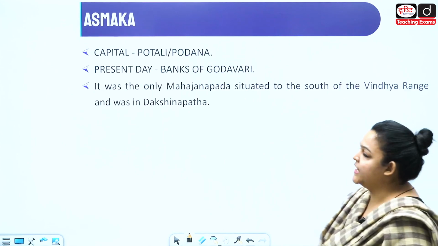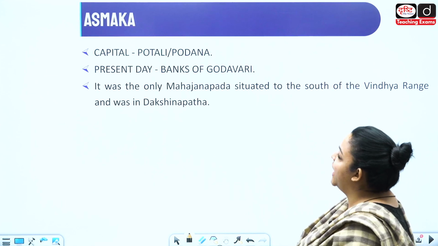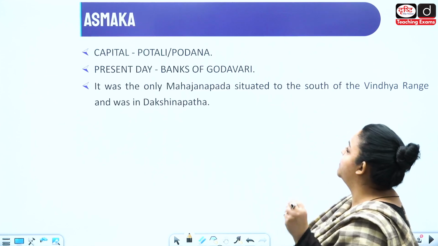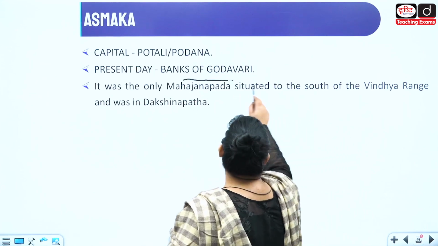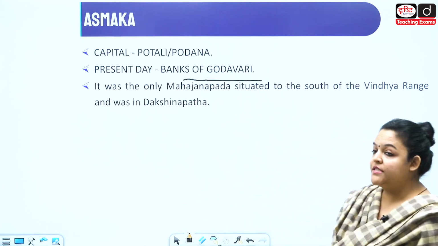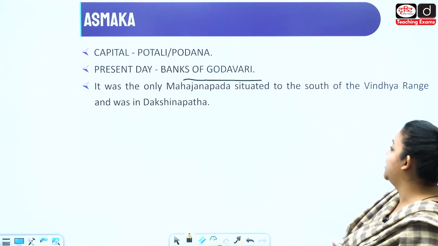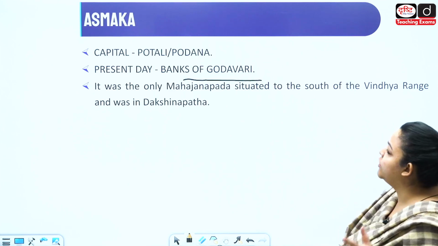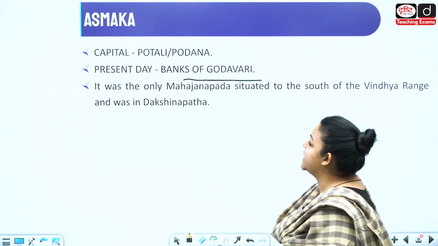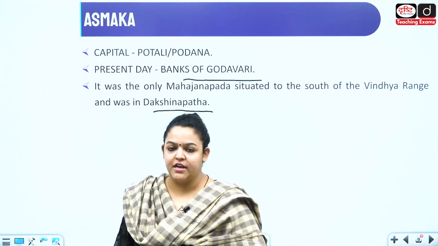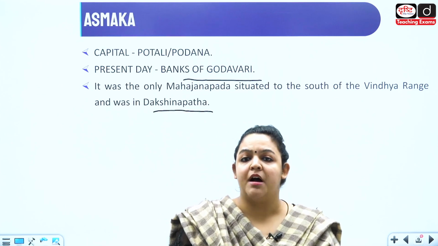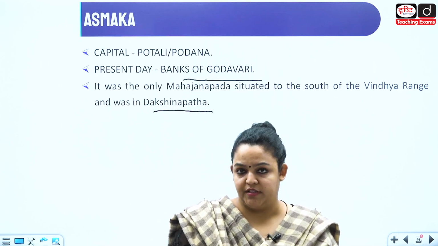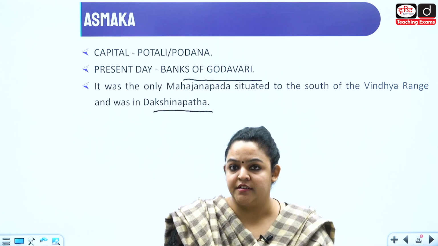Next, what we have is Asaka. So the capital is Potali and Port Dana. Present day, it is on the banks of river Godavari. Now, it is the only Mahajanpad which is situated to the south of the Vindhya range and is in Dakshin Path. Fine. So, Dakshin Path means it is in the south. So, it is the only Mahajanpad which is south of the Vindhyas, and it is located in the south.